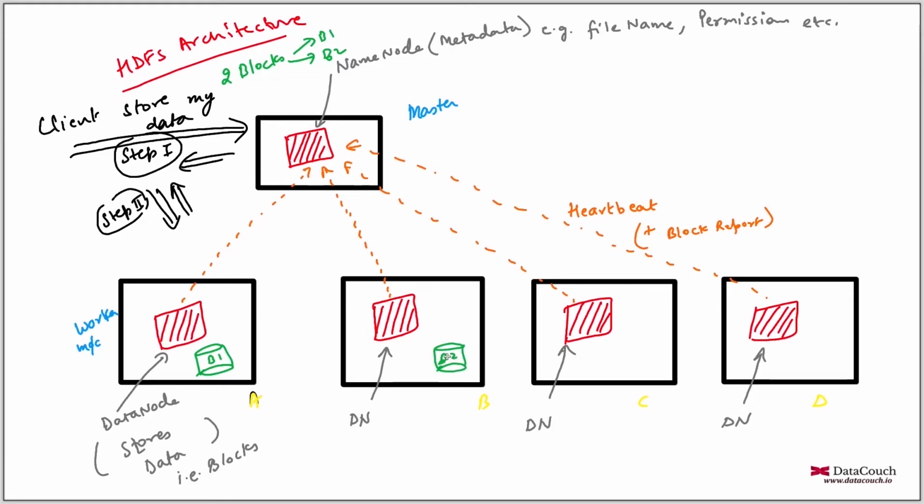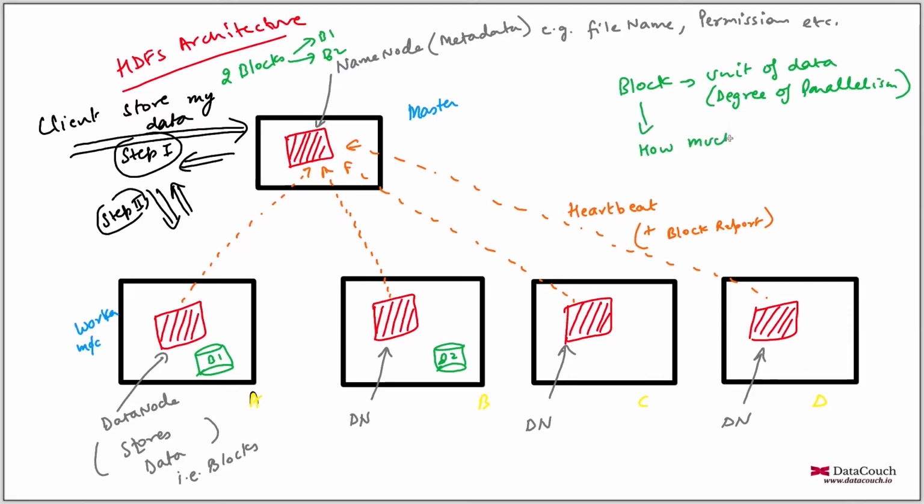So this is divide and conquer. Even if you have large data sets, a lot of data, there is no problem. What is a block? Block is the unit of data, and it determines the degree of parallelism. This tells you how much data we can read or write in one go.